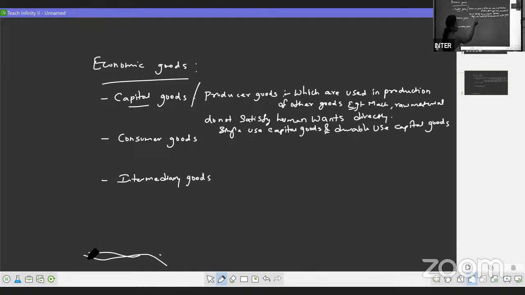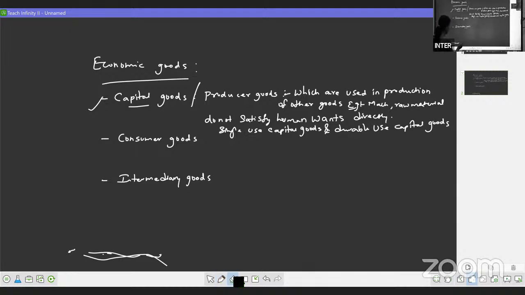Single use means what? Like raw material. Raw material we are using only for one time. Once we use, it is over. We cannot use them again. Durable use means like we can use them again and again. For example, we are having machinery, technology, we can use it every day, right? So such like that, we have single use and durable use. So this completes your 2 marks answer over here. That is about capital goods, right?